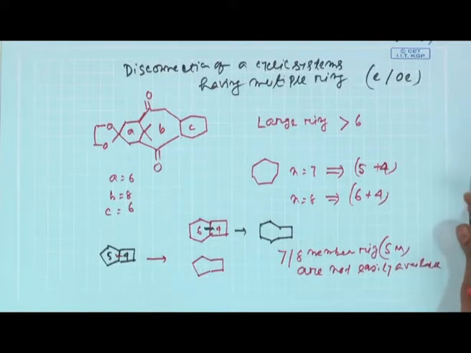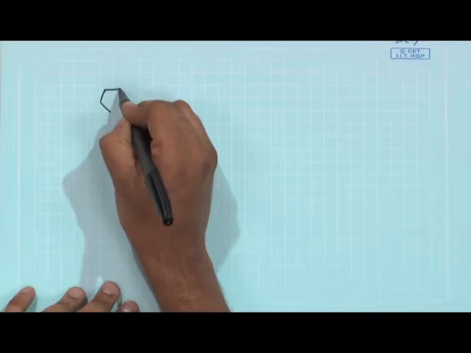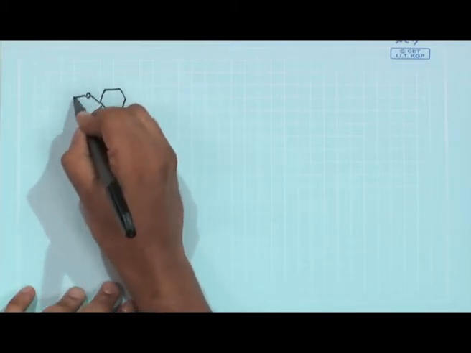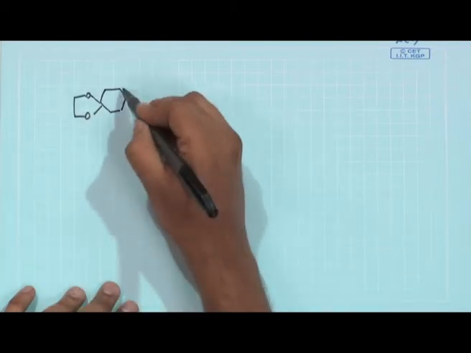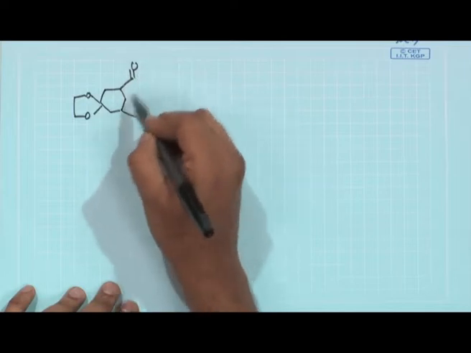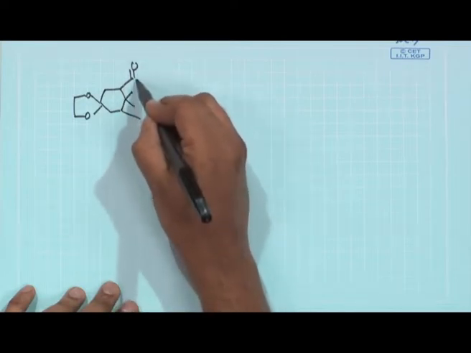So, now coming to this particular problem which I have just drawn, we will be drawing it again. You have a 6-member ring, then this part is your protection, here you have this bridge.